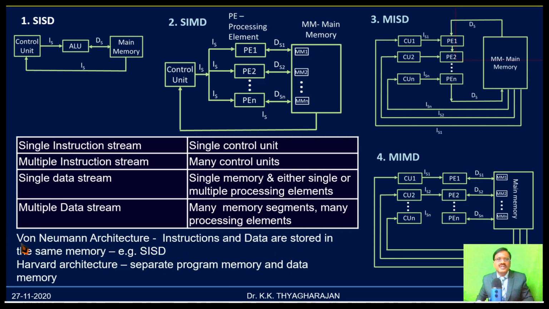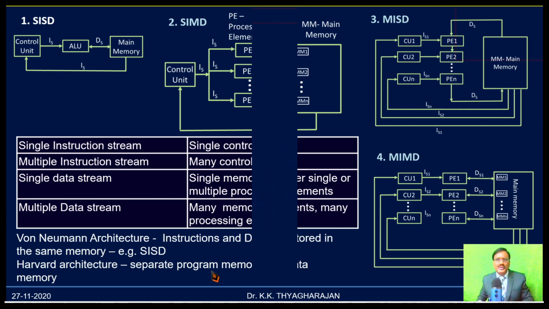At this stage, you should also know the difference between von Neumann architecture and Harvard architecture. In the case of von Neumann architecture, instructions and data are stored in the same memory. For example, in SISD, you have a single memory, so instructions and data both are stored in the same memory. This is called von Neumann architecture. In the case of Harvard architecture, separate program memory and separate data memory are used.